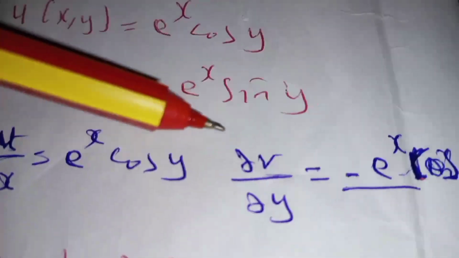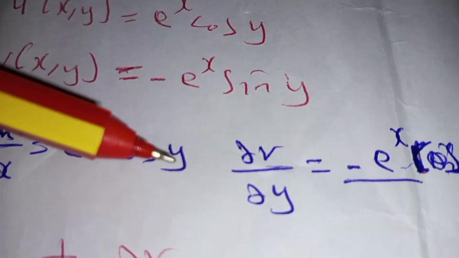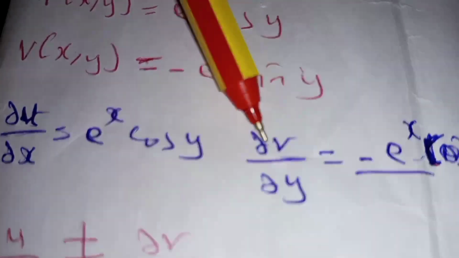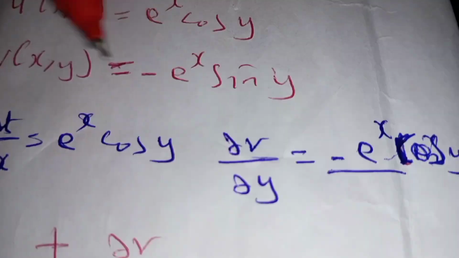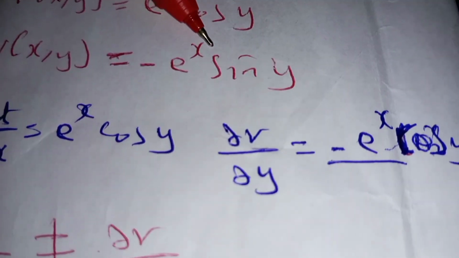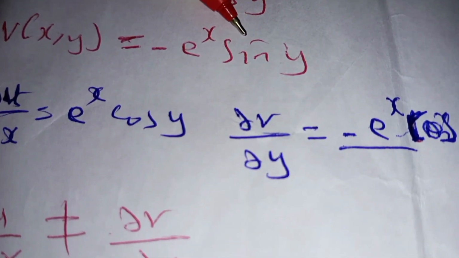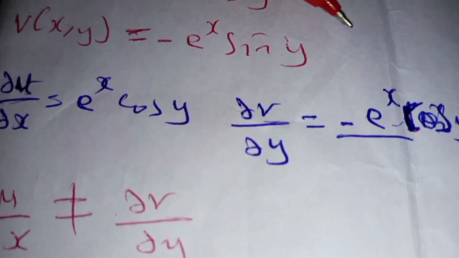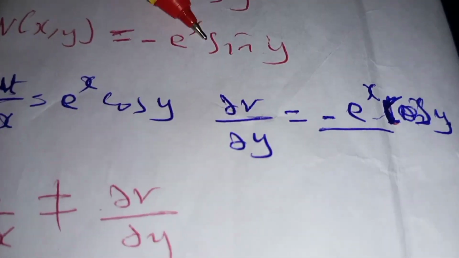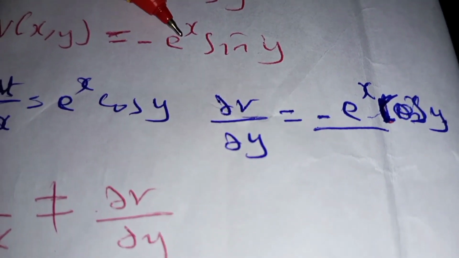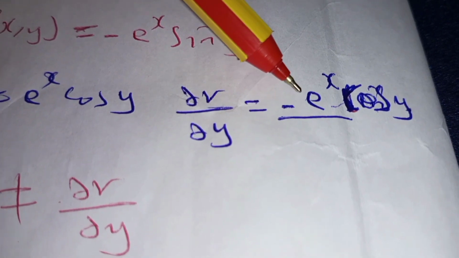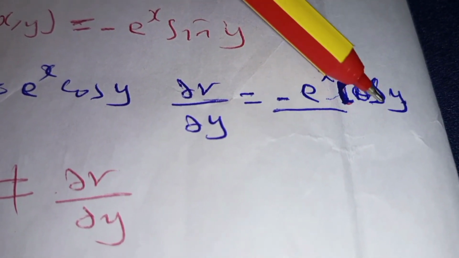Then we take the partial derivative of function v with respect to y. When you differentiate this function with respect to y, sin y differentiated with respect to y is cos of y, multiplying by negative exponential x, and the result is negative exponential x cos of y.